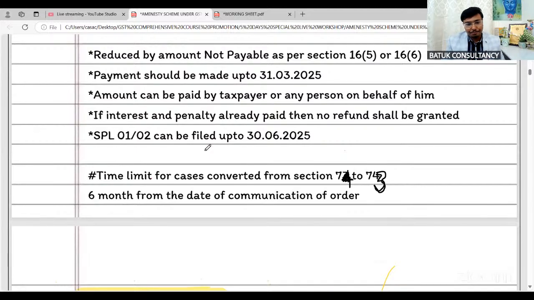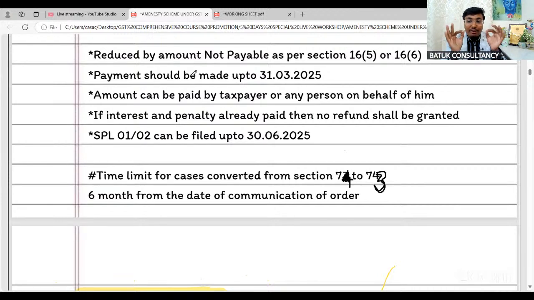Now, sir, suppose in my case, earlier the notice was issued under section 74 or an order has been passed under section 74 due to fraud, willful misstatement, suppression of fact. And now the taxpayer is willing to convert the same into 73, and for that purpose the taxpayer has filed the appeal before the appellate authority. Now one point is clear for all of us, that the appellate authority is not going to take the hearing immediately. So it will take time. And now the deadline for making the payment is 31st March 2025. But my case is still pending before the appellate authority. Then how can I avail the benefits of the amnesty scheme?